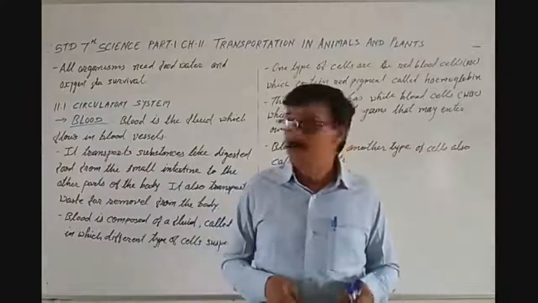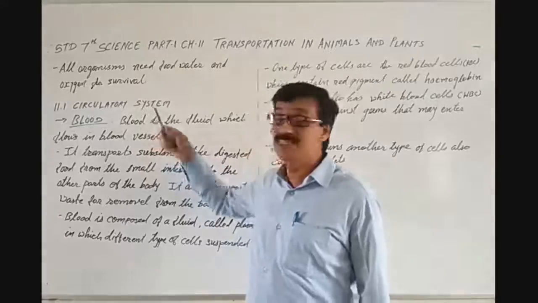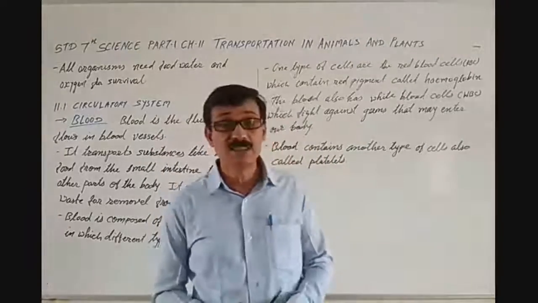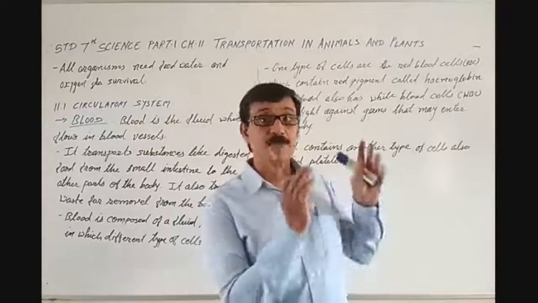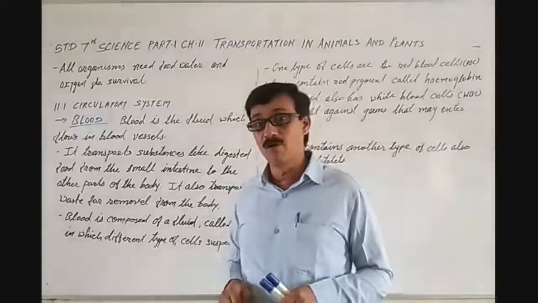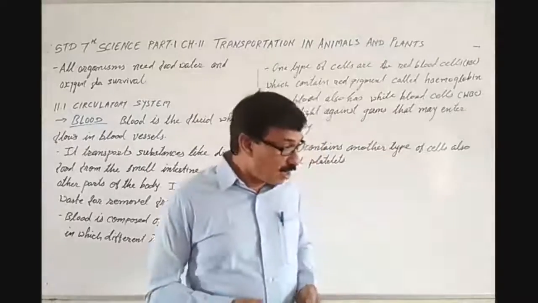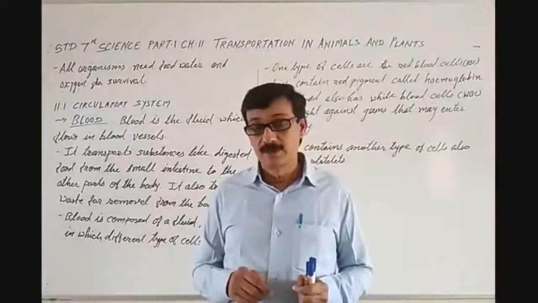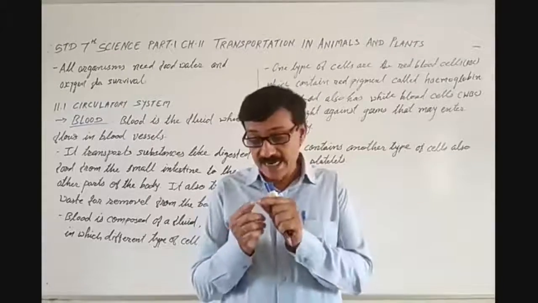Let's go further. The first point is the circulatory system, of which one of the parts is blood. So let's discuss blood. What happens when you get a cut on your body? You are doing some work and you get a cut.